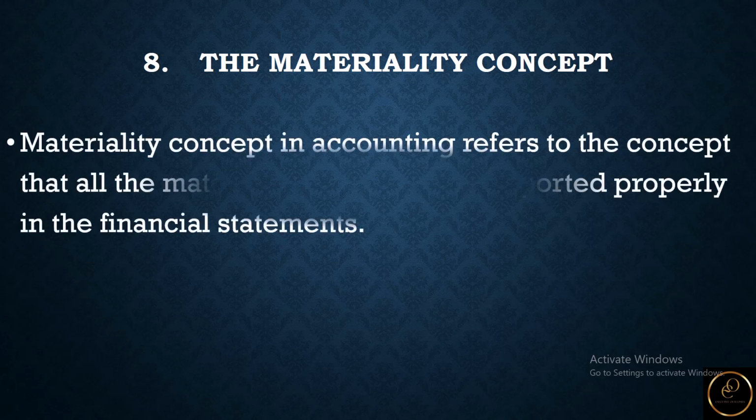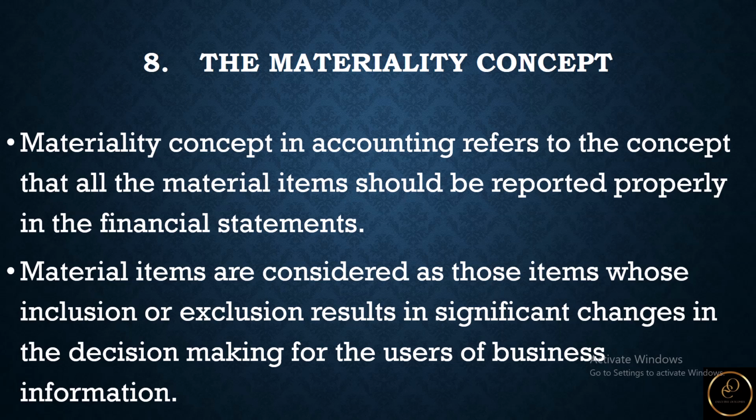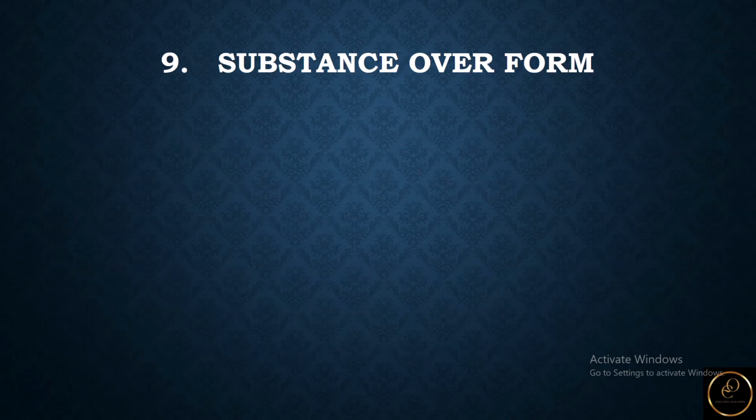We also look at the next, which is substance over form. What can we say about substance over form? It's important to note that the legal form can differ from the real substance of a transaction. Where this happens, okay, accounting should show the transaction in accordance with its real substance. What is a practical example that can assert this?